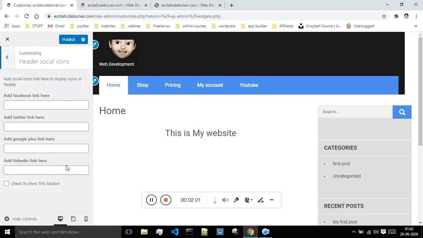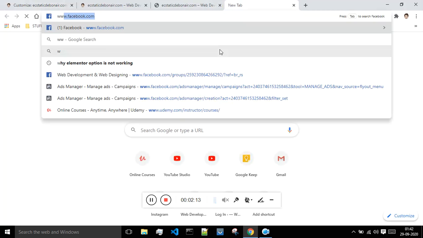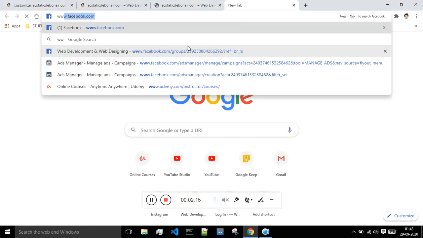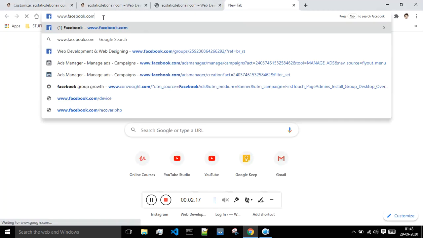And next what we have is header social icon. So next option we have is these social icons. If you want to give the link of Facebook, Twitter, Google Plus, LinkedIn, whatever that is, you can do that. I will say www.facebook.com.